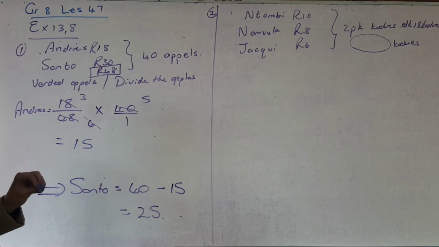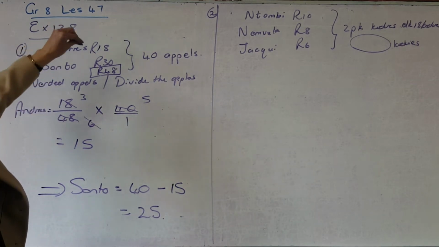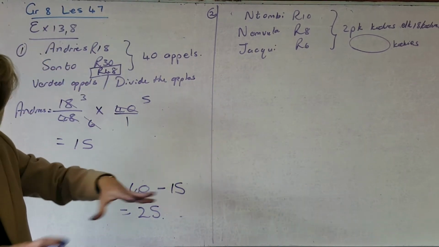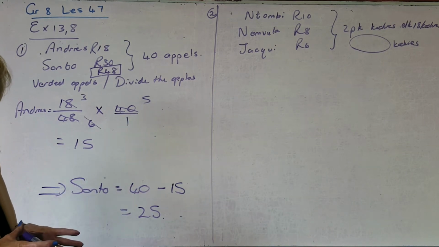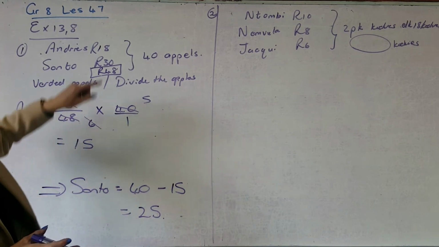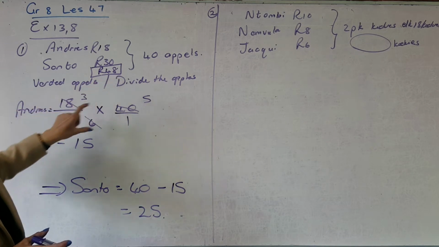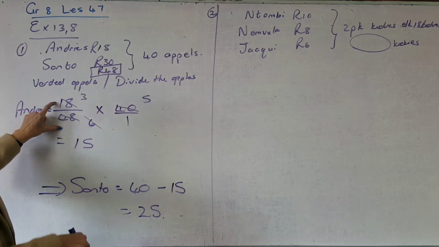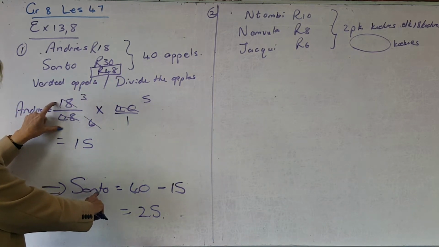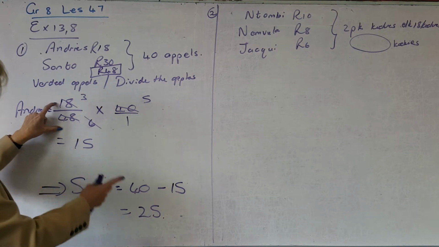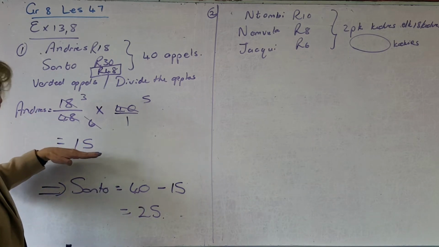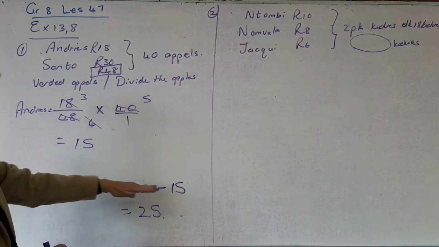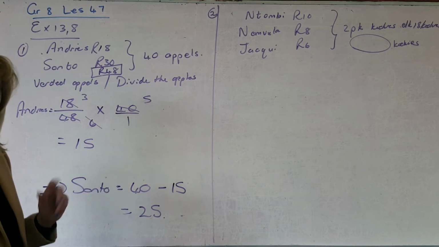But the main thing is, if they each give 18 and 30, there was a whole big pot or a whole big cake of 48. So the fraction he must get is 18 out of the 48, and the fraction that the other one got is 30 out of the 48, which you could have done that way, or the logic. As ek mos nou weet wat is die eerste een, dan kan ek net aftrek van 40, so alternatively.